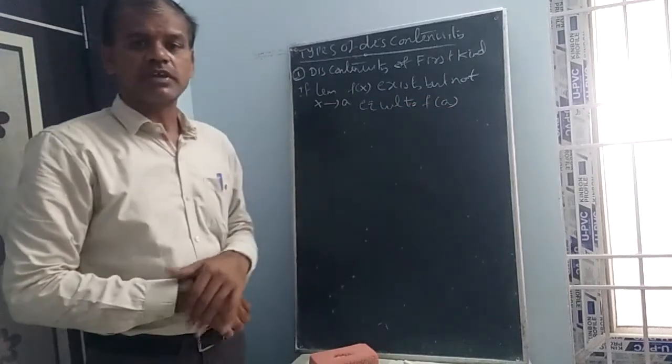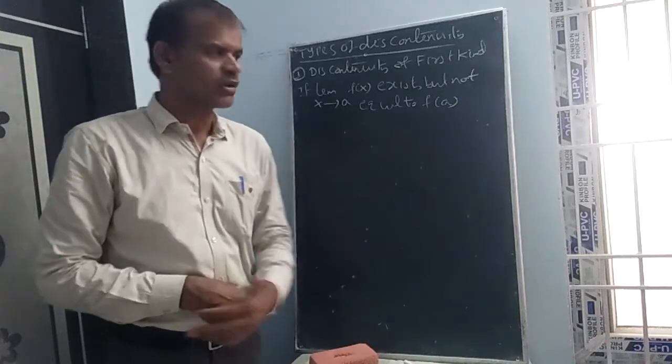So limit exists means LHL equal to RHL, but it is not equal to f of a.